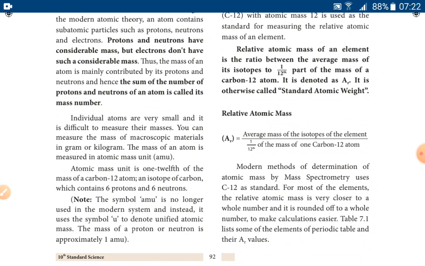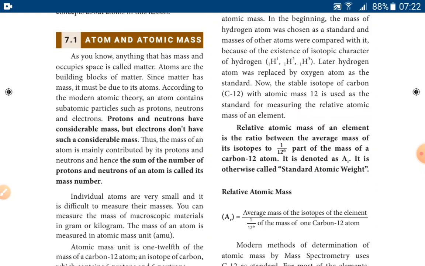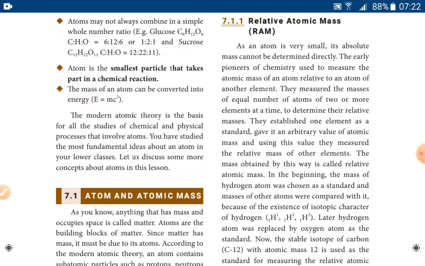Nowadays we are taking the isotopic atom carbon 12 as the standard, and previously we took the hydrogen atom and oxygen atom to relate the relative mass of atoms. The relative atomic mass is always measured using the standard mass of another atom. For example, hydrogen, which is an isotopic element: 1H1, 1H2. Later, oxygen was also used.